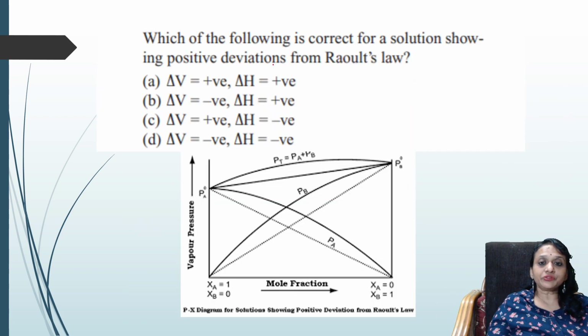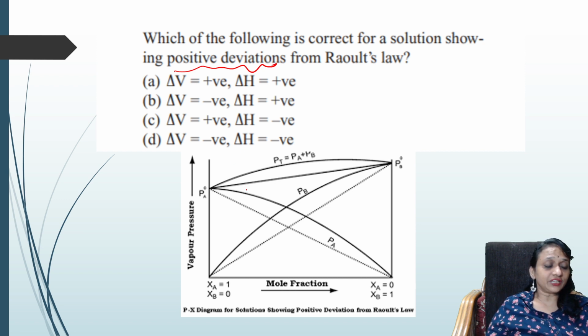Next, which of the following is correct for positive deviations? We saw negative deviations. For positive deviation, always remember, be careful. Two things you have to remember.